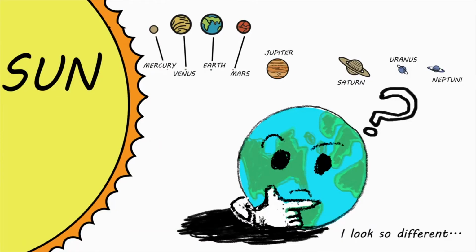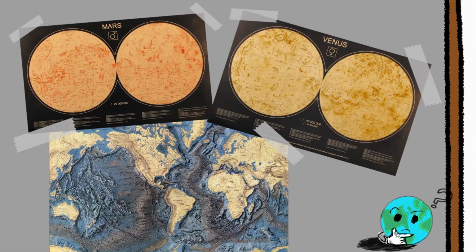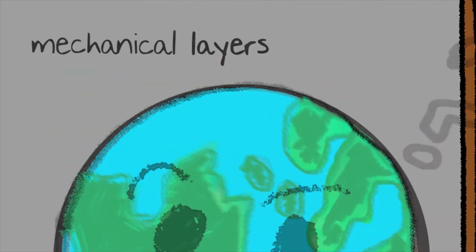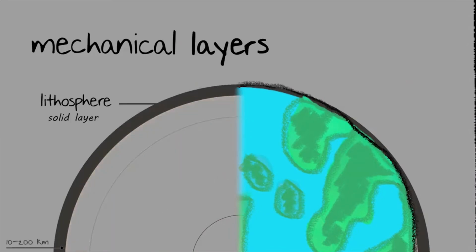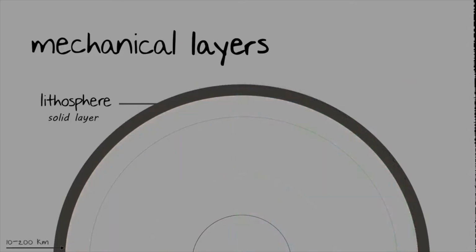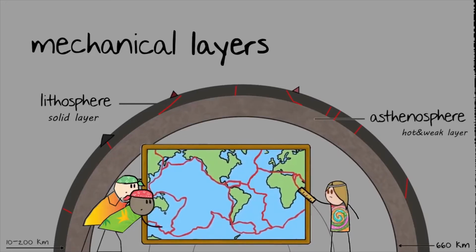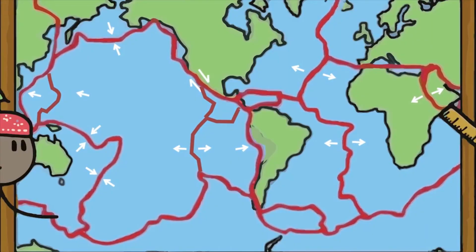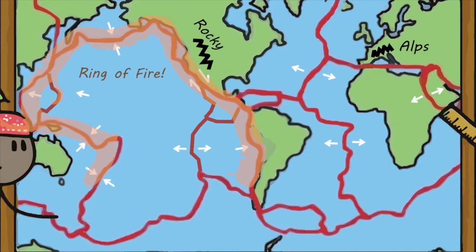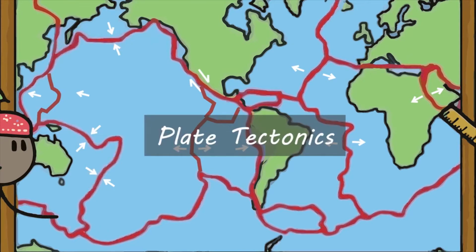One big reason is that, unlike other planets with a one-piece rocky surface, Earth's outermost solid layer, what we call the lithosphere, is divided into many rigid plates that move independently on a hot, weak asthenosphere. These plates move and interact with each other to create various landscapes like folded mountain ranges and natural events like earthquakes. The theory that explains how these plates move is called plate tectonics, which is a special style of tectonics.